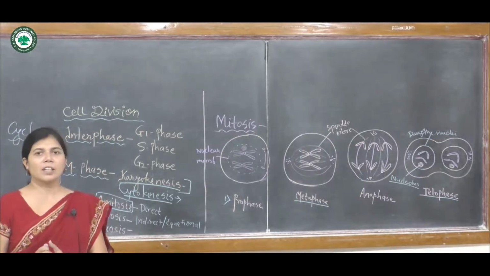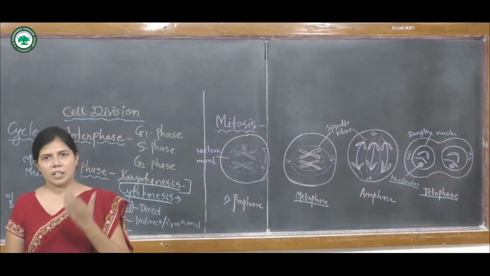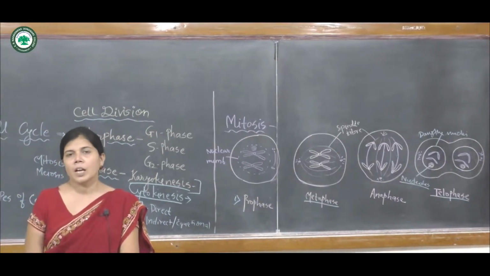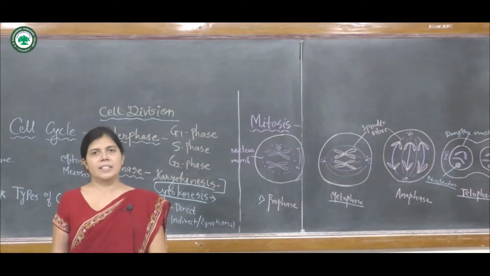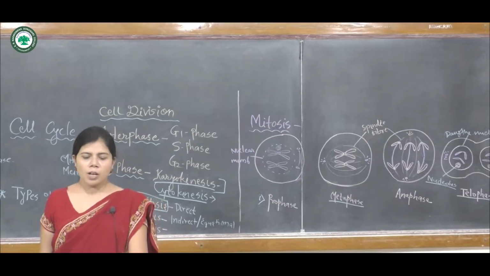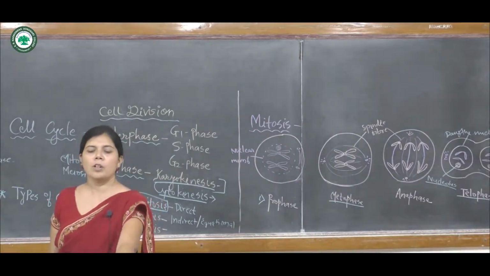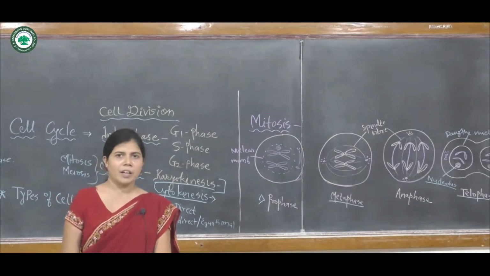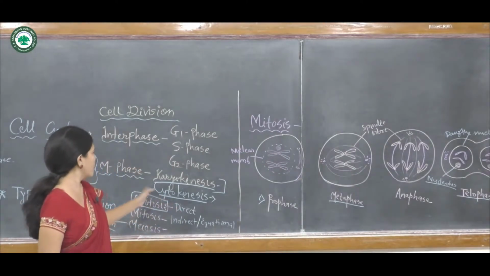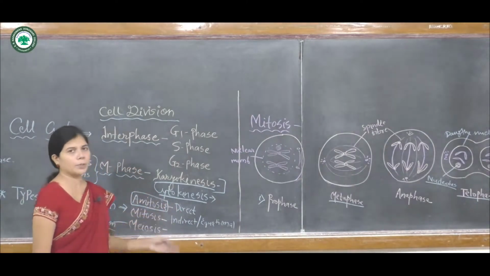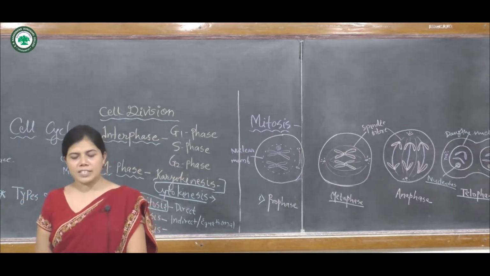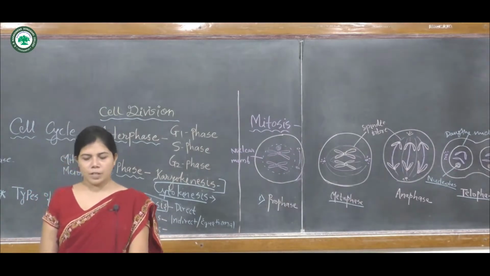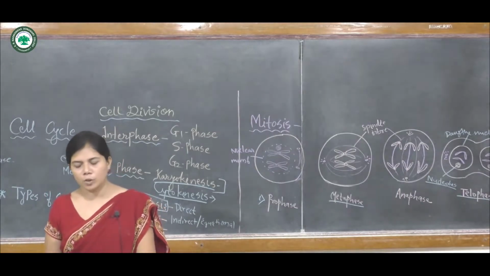The significance of mitosis is what? It is known as the equational division because the chromosome number is the same as the parent cell, and all body cells or somatic cells are divided by the process of mitosis, forming two daughter cells at the end of cytokinesis.